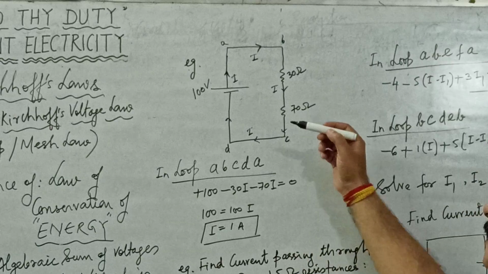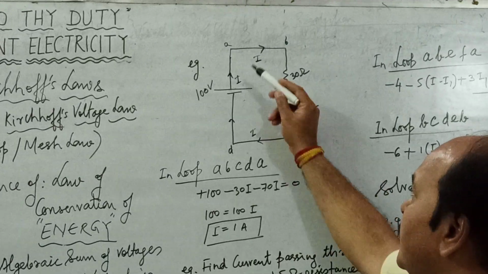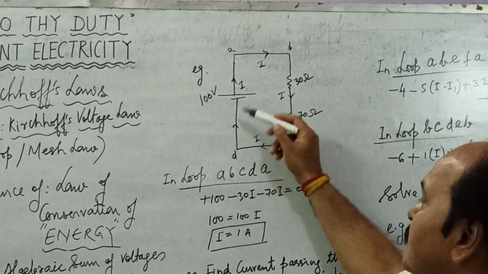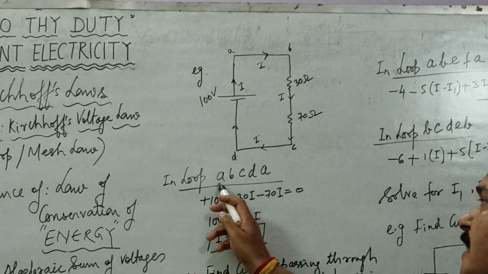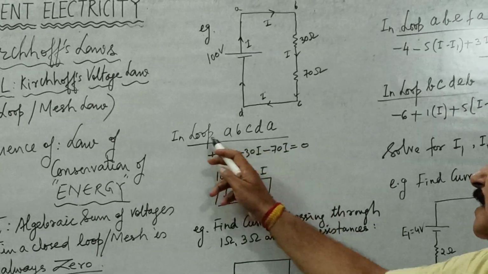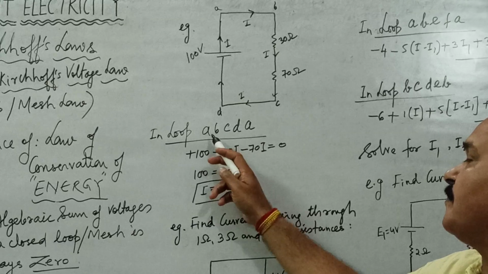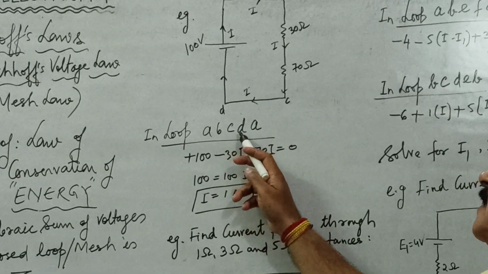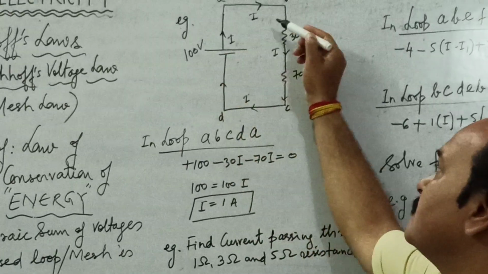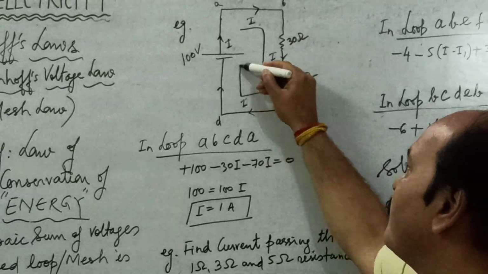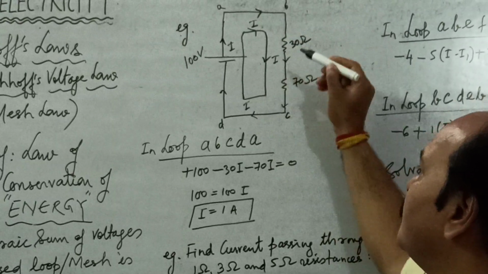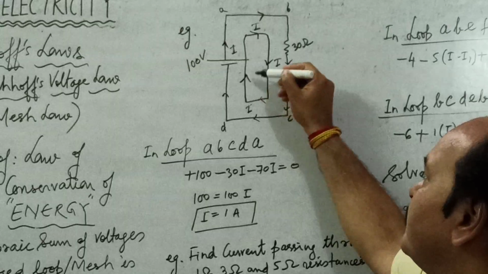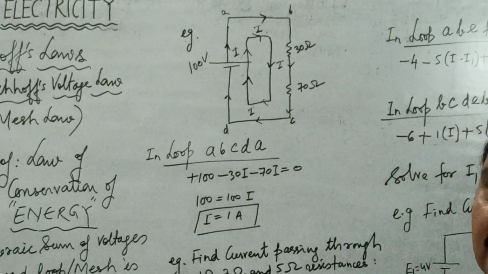Well, if we apply KVL, we move from A to B, B to C, C to D, D to A, and that is what is written like this in loop A, B, C, D, A. If we write like this, this simply means we are moving from A to B to C to D and then back to A. So that's how we are moving in the loop. We are starting from A, we are moving to B, then C, then D and back to A. You can mark this with the help of a pencil.